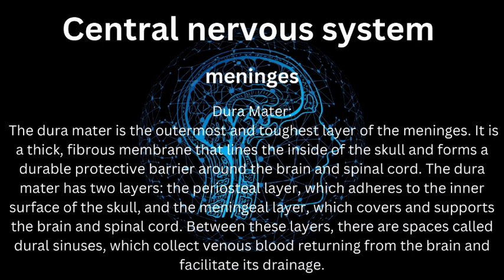The dura mater has 2 layers, the periosteal layer, which adheres to the inner surface of the skull, and the meningeal layer, which covers and supports the brain and spinal cord. Between these layers, there are spaces called dural sinuses, which collect venous blood returning from the brain and facilitate its drainage.